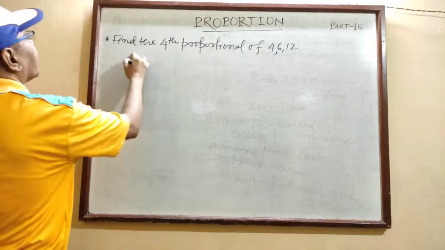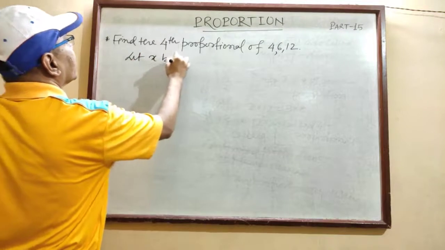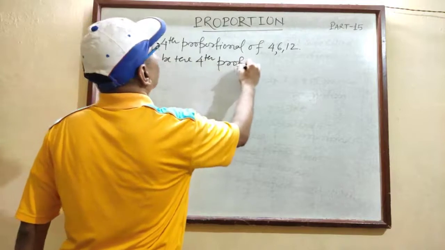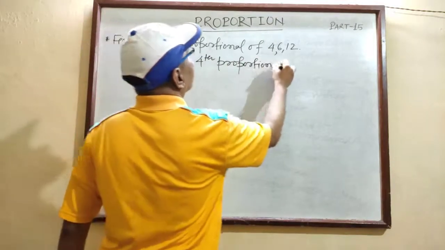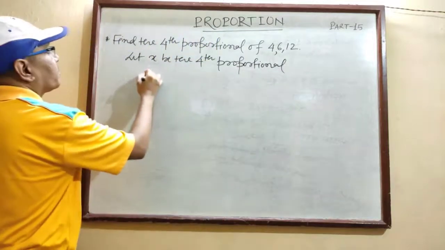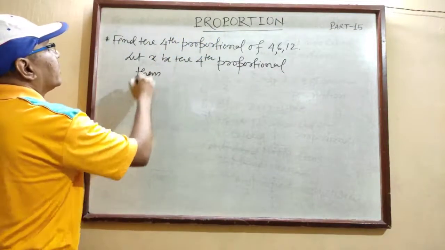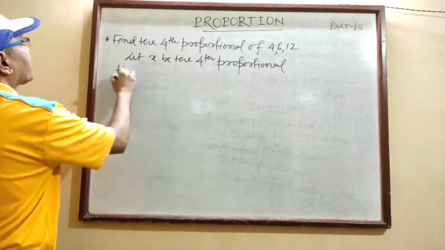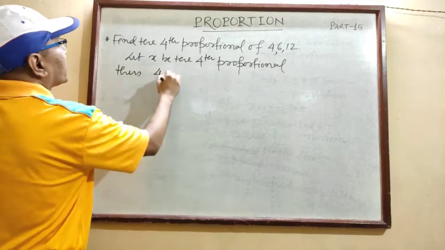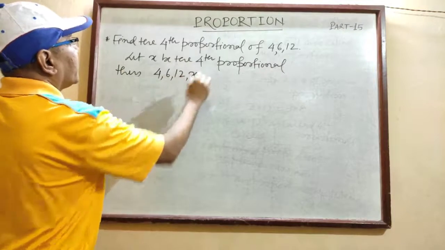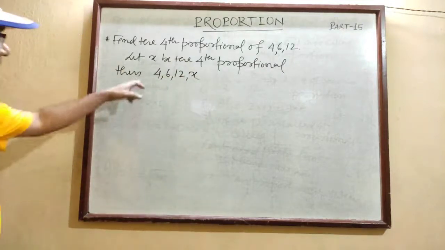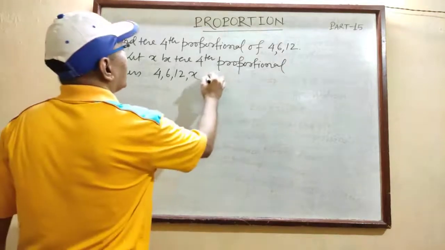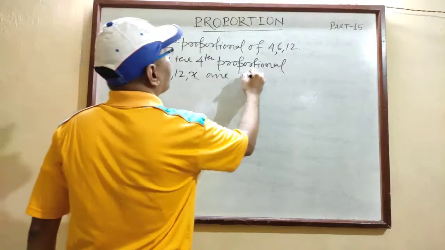So you will simply write, let x be the fourth proportional. And if x is the fourth proportional, then 4, 6, 12 and the fourth one x, these four numbers 4, 6, 12, x are in proportion.